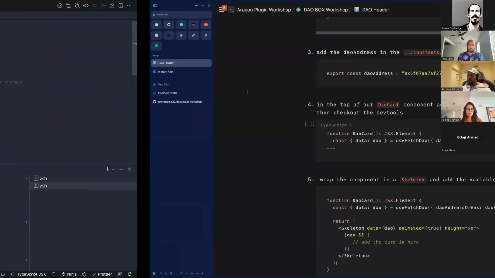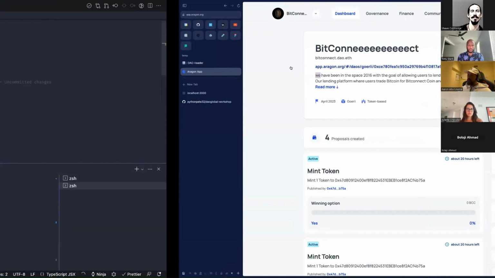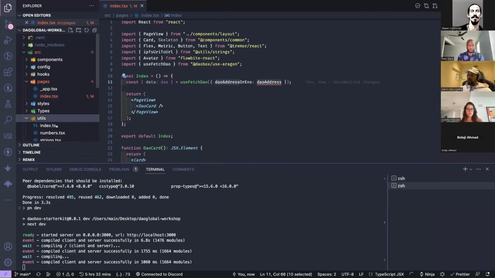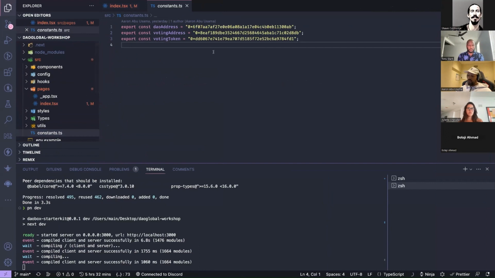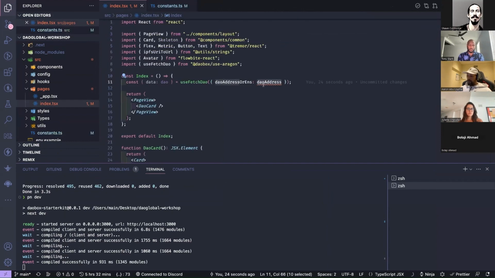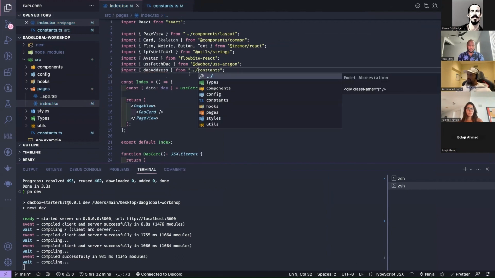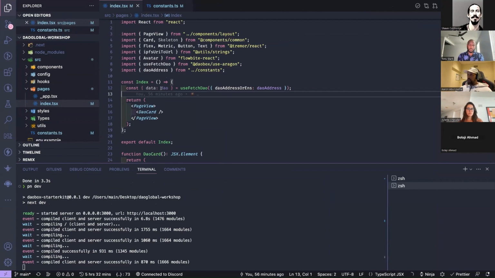Also, this DAO address here, we have to set as well. So let's go back to our Aragon DAO and get this address and put this in our constants file here. So we have an address here. It's a different one, so I'm going to take this, delete this, and then import it here. Yeah, so we're getting this data in here.